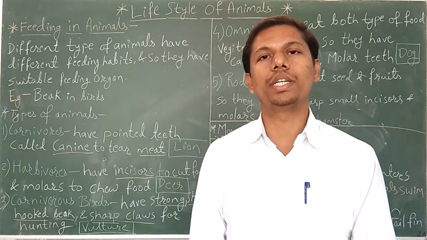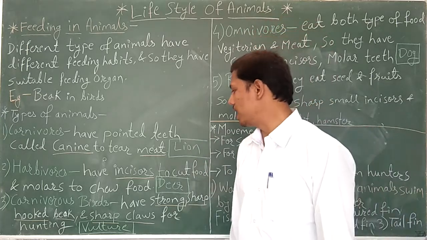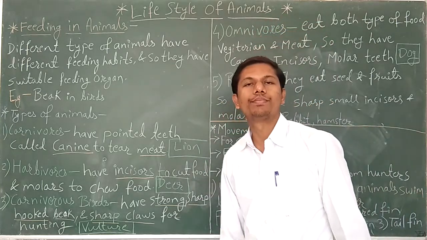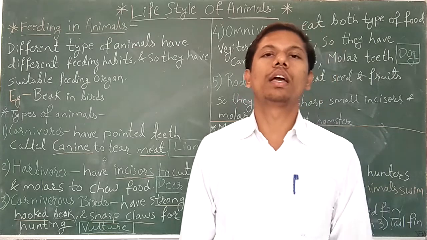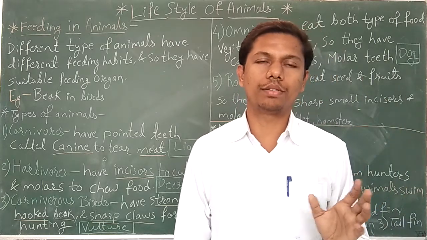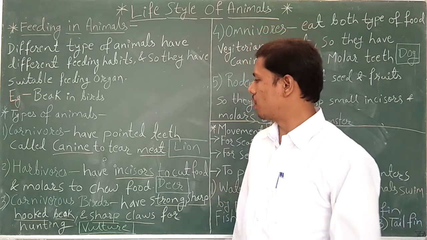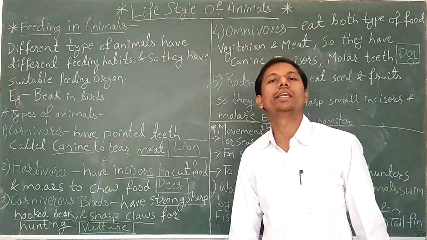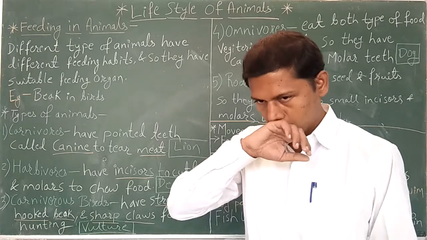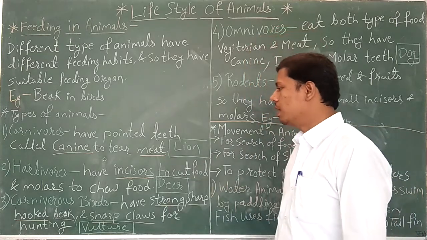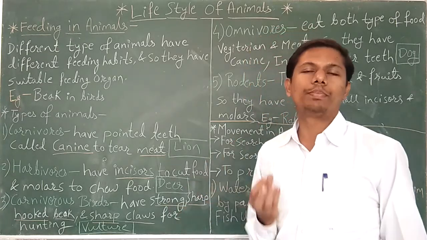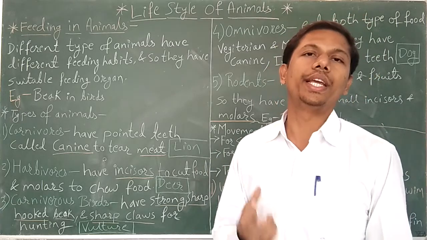An example is the vulture, and there are many carnivorous birds like the eagle. So what is the developed organ for feeding?